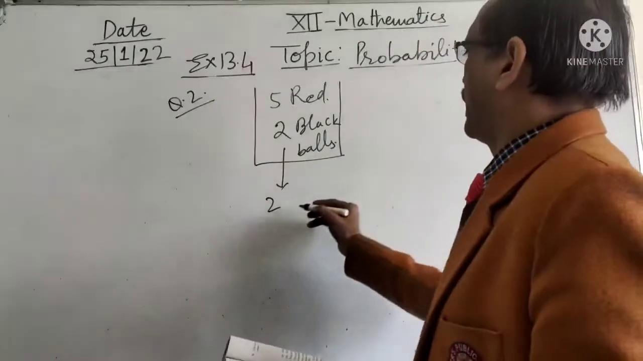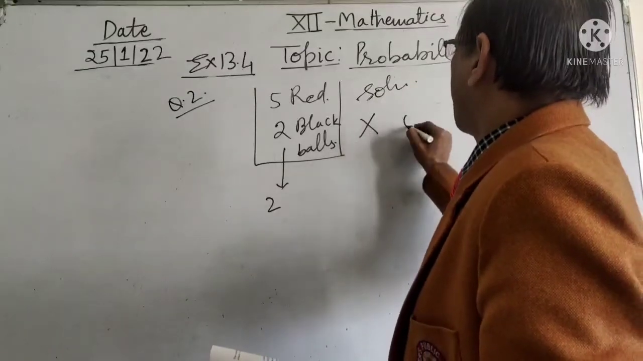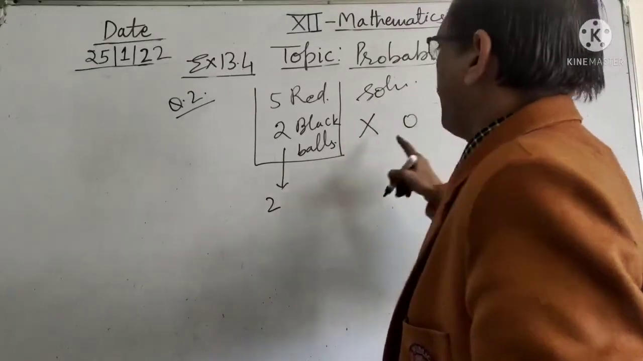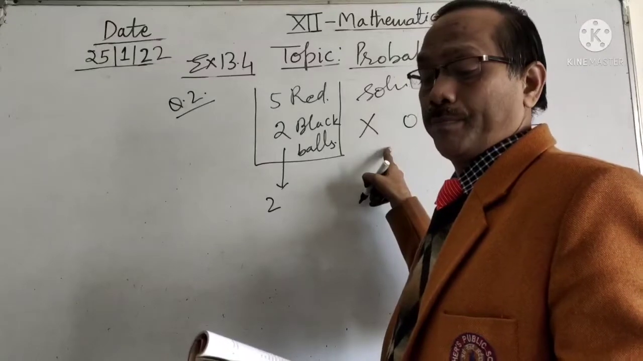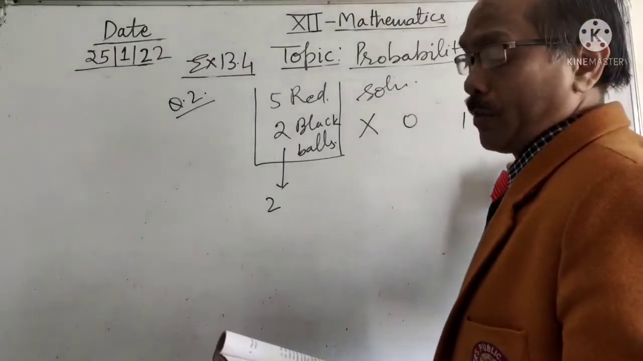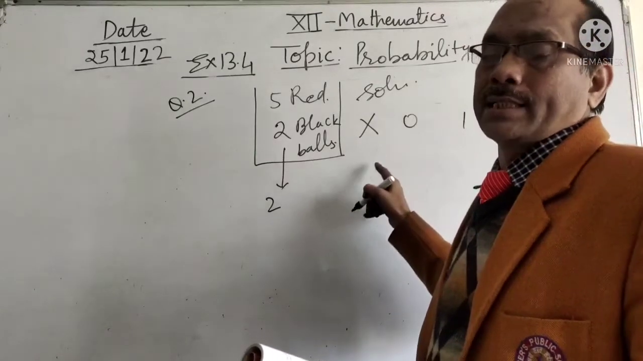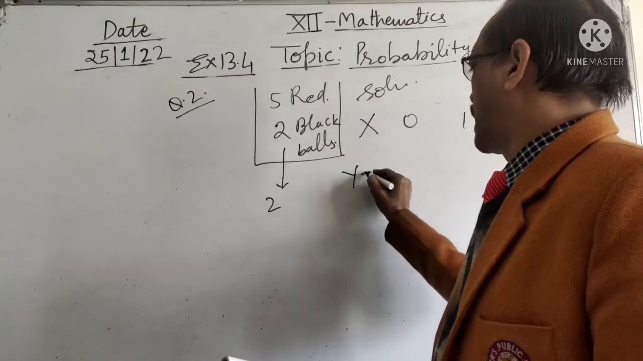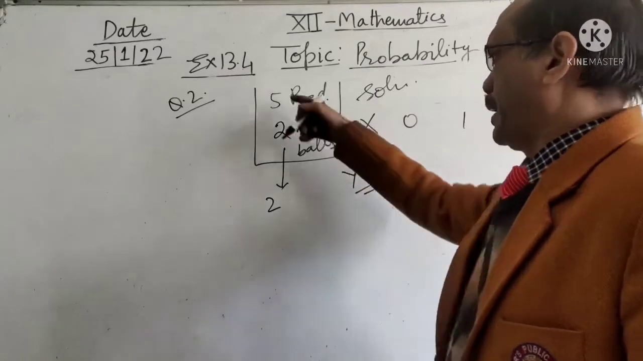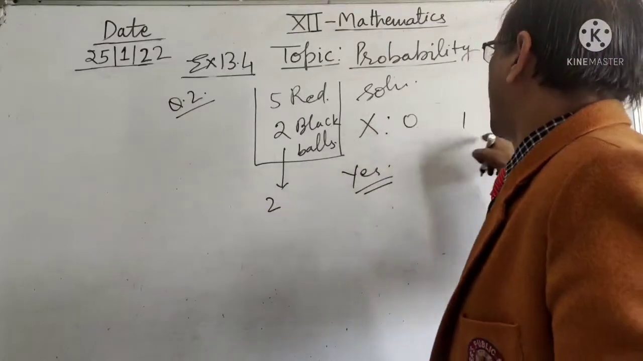So dear students, the possible values of X are 0, 1, 2, meaning no black ball, 1 black ball and 2 black balls. Is X a random variable? So the answer is yes, since we can find the probability distribution and the random variable is 0, 1, 2.